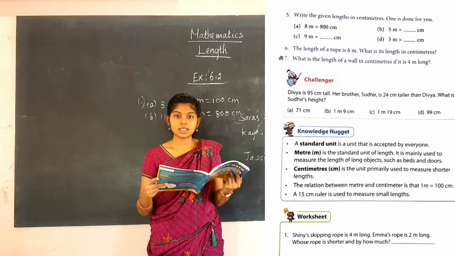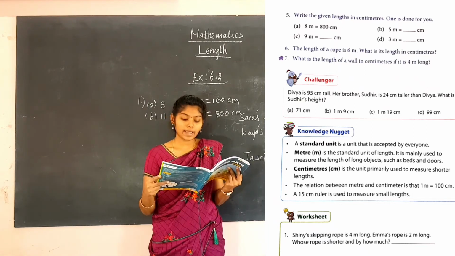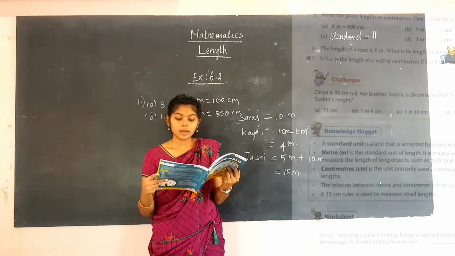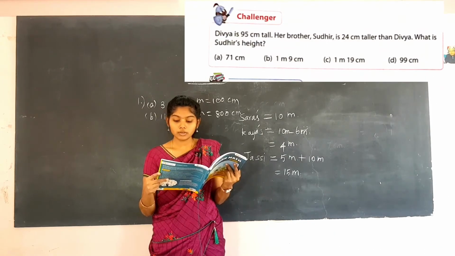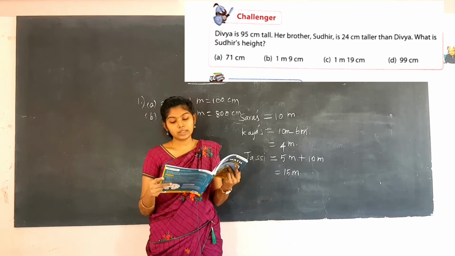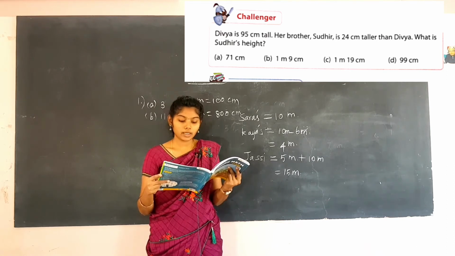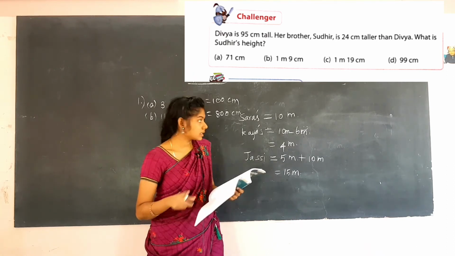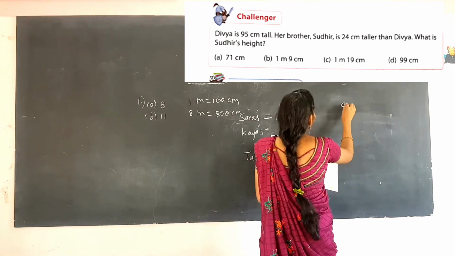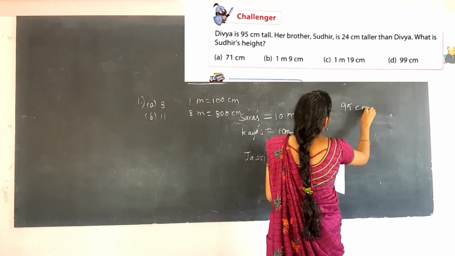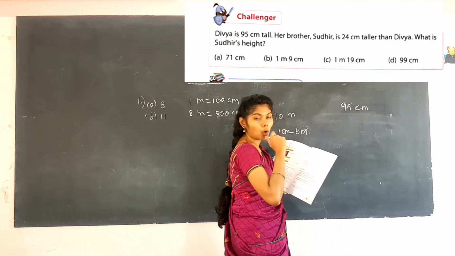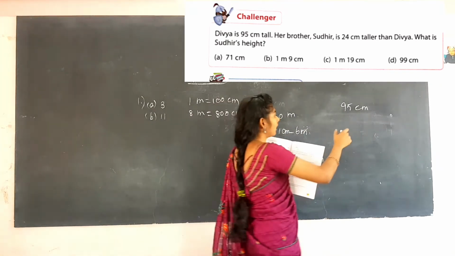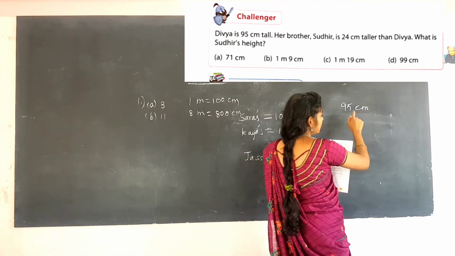And here a challenge is given. Divya is 95 centimeter tall. Her brother Sudhir is 24 centimeter taller than Divya. What is Sudhir's height? So here Divya's height is given as 95 centimeter. You have to write the standard unit always. You should not forget the standard unit. Here the standard unit is centimeter.